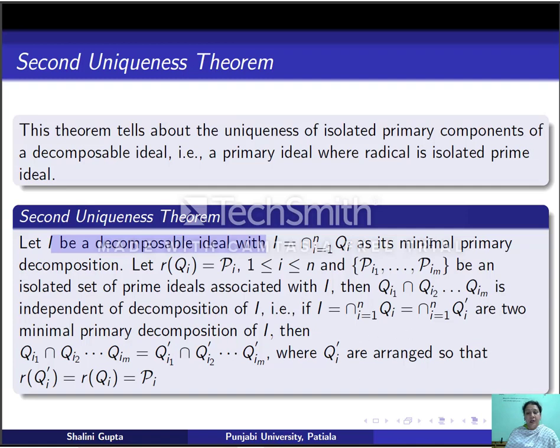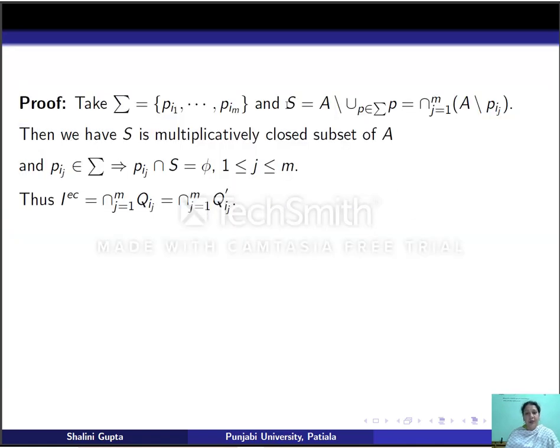So we take sigma to be this set, and S to be A minus the union of the P in this sigma. So it will be the intersection of A minus Pij, j going from 1 to m. As before, S will be a multiplicatively closed subset of A, and Pij will belong to sigma if and only if Pij intersection S is empty.